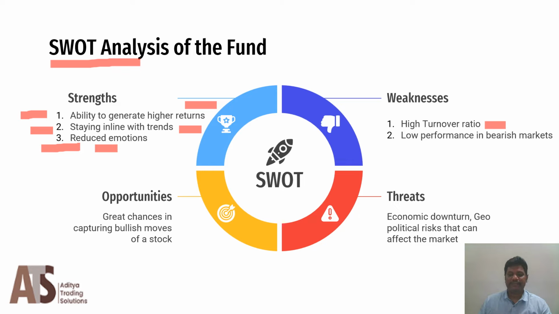Coming to the second weakness, in bearish markets, the fund is expected to perform lower, because high momentum stocks are bought at higher prices, and when a bearish market occurs in between, the fall will be higher. Thus, in bearish markets, we can expect a low performance from this fund. However, when the rebalancing period comes, only the stocks with high momentum will be there in the portfolio. That is the strongest advantage this portfolio has.